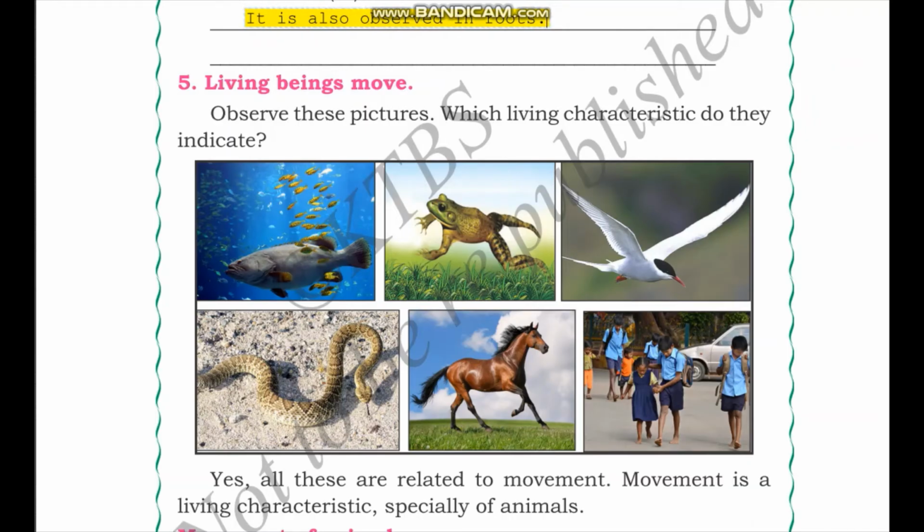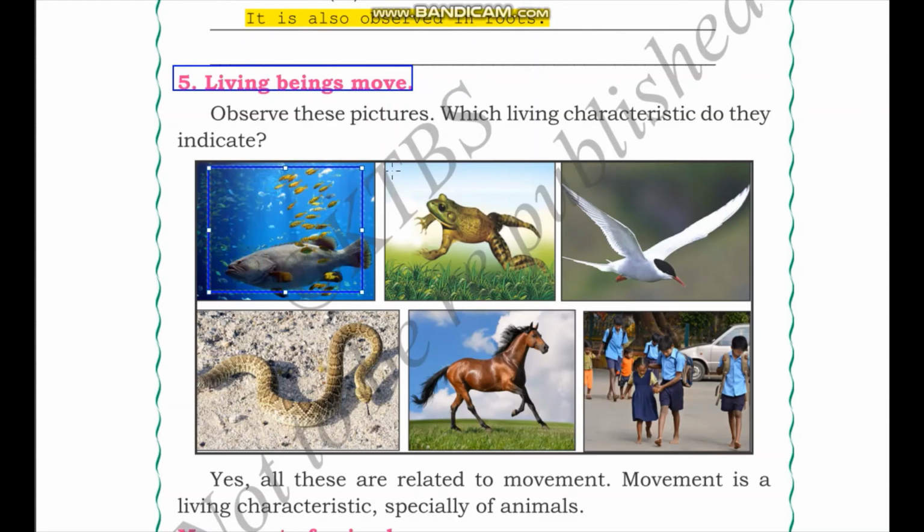Living beings move. Observe these pictures. Which living characteristic do they indicate? So here we have a group of fish. A group of fish can be called as a school of fish. It's a collective noun we can use to call a group of fish. So here we have a school of fish that is swimming in the water.